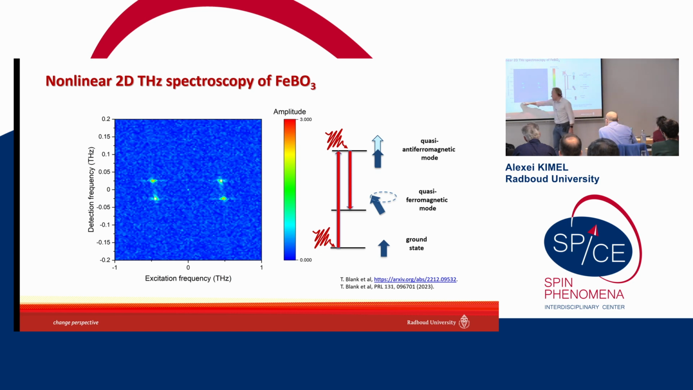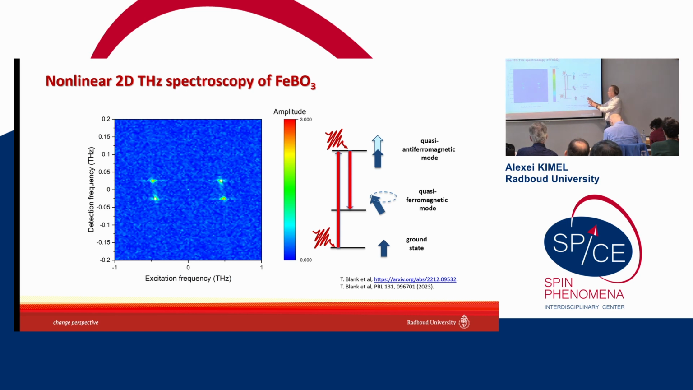Excitation frequency corresponds to the frequency associated with the time delay between 2 pump pulses. And detection frequency corresponds to the frequency associated with the time delay between pump and probe. And here we use a notation with negative and positive frequencies. So basically, if you look at this quadrant, you just see one maximum at the excitation frequency of the antiferromagnetic mode and the detection frequency of the ferromagnetic mode.